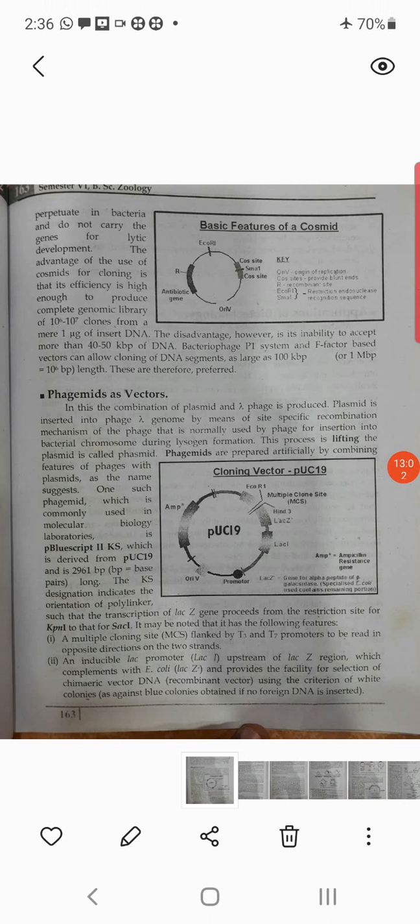Now our last part, that is the application of biotechnology. In the application of biotechnology, again I have to explain all these things. The first application of biotechnology is the production of insulin.